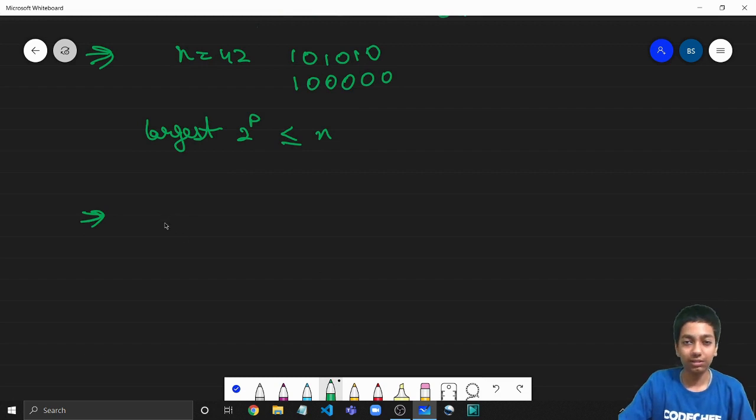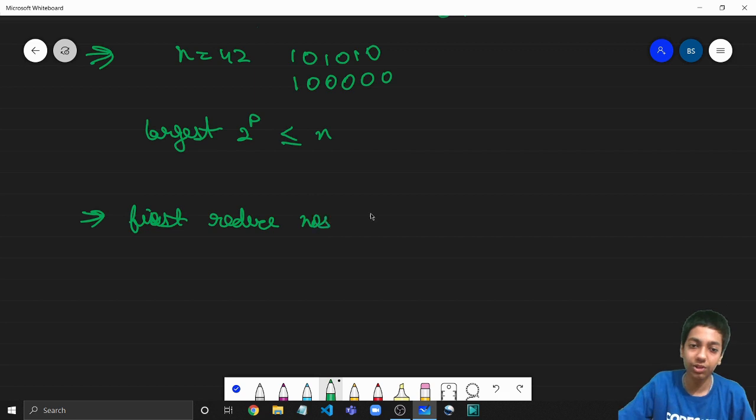Now again, we are just getting a little away from XOR. The third observation is based on the fact that we need to find the lexicographically smallest sequence. And in lexicographic ordering, we are just concerned about the initial elements. So first, what we can take away from this is: first reduce the numbers on the left, only then care about the right.